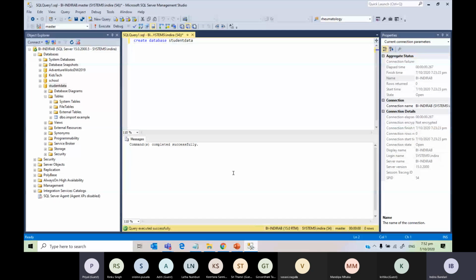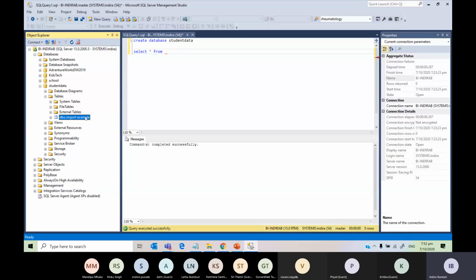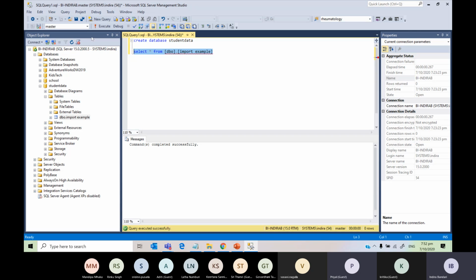Okay, so now let's refresh what we have learned last time. I want to see what is there in that table. So what am I going to write here? Select star from. Yes, very good. Select star from. You know what? I'm lazy, I don't want to type. Just drag it. Now, what does the star mean again? Star means it gets all the data from all the columns in the table.